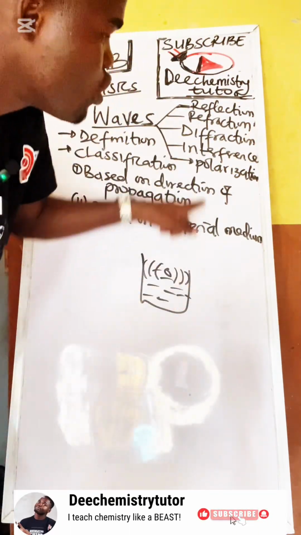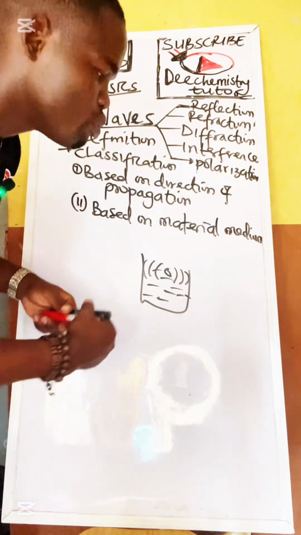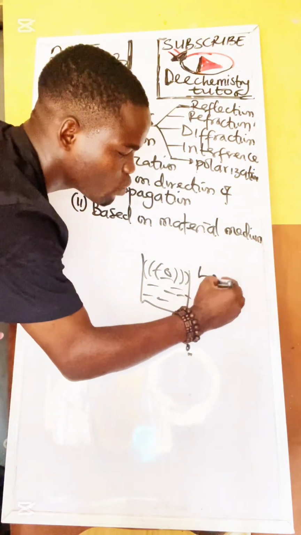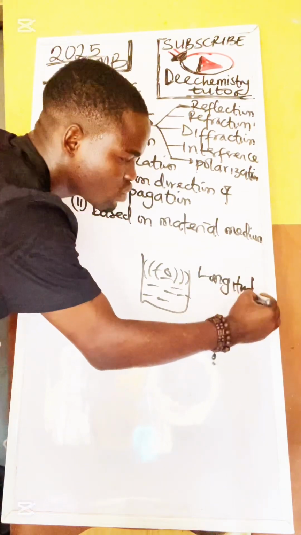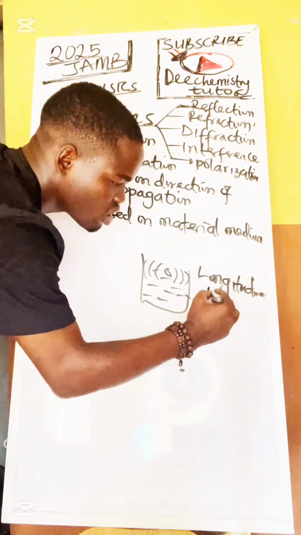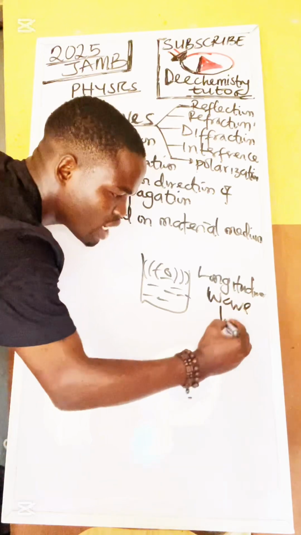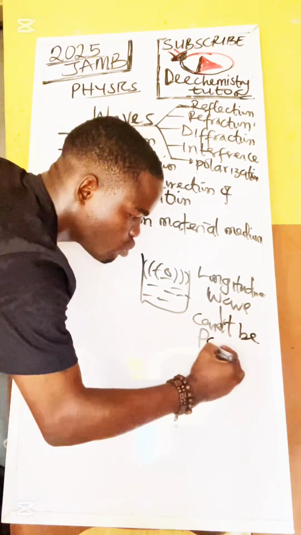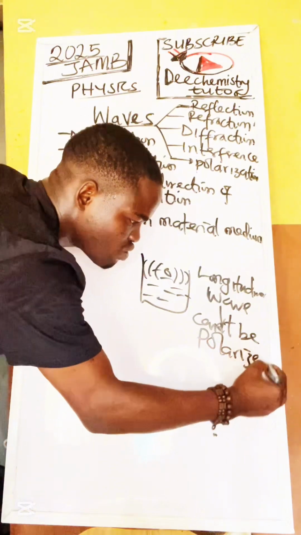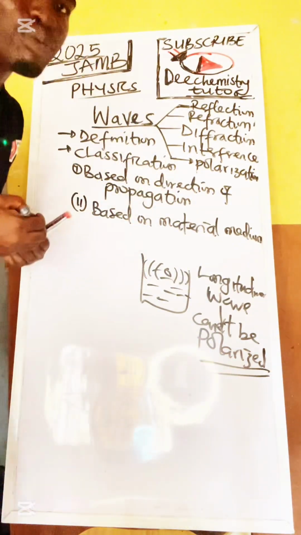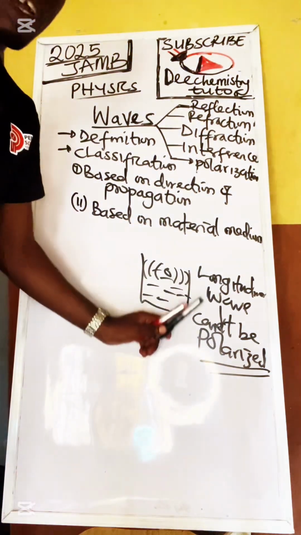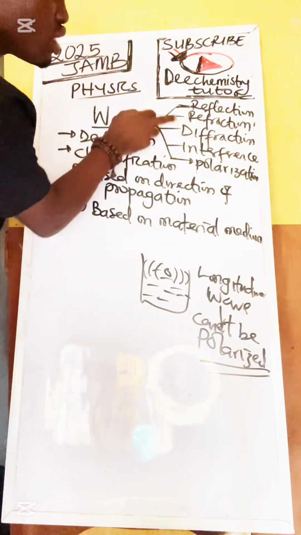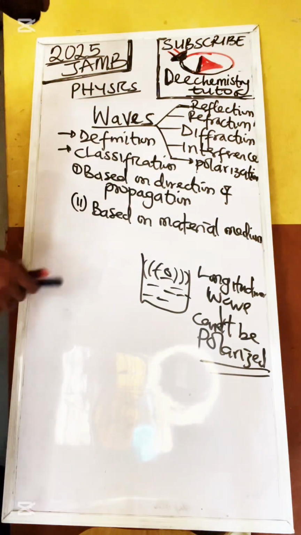Now, polarization, this one is a JAMB question. Longitudinal wave cannot be polarized. This is a JAMB question. Please take note of that. I will tell you why as we move on. So polarization is not common to all waves, but the first 4 are common to all waves, right?